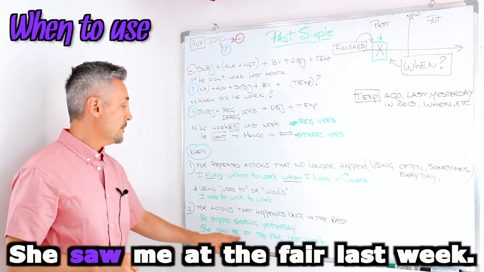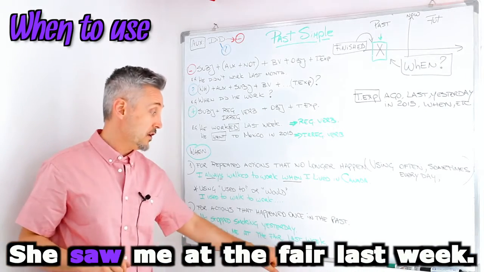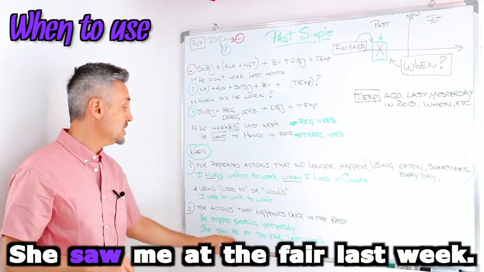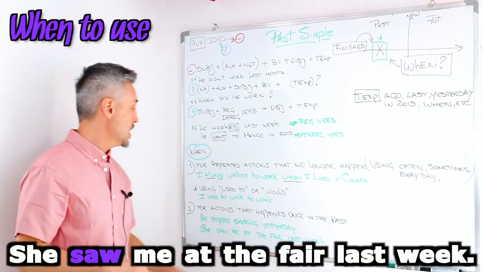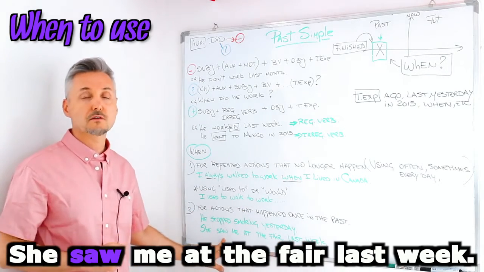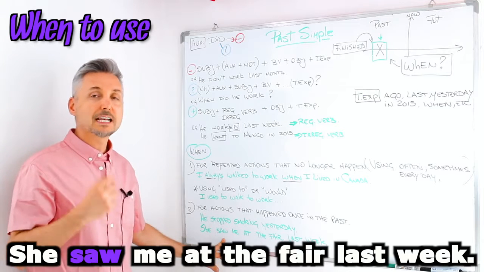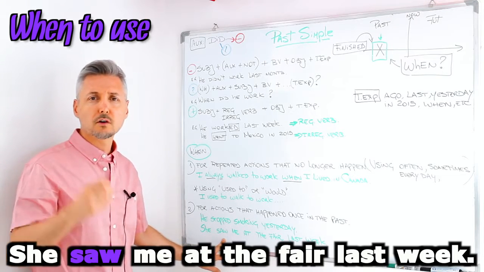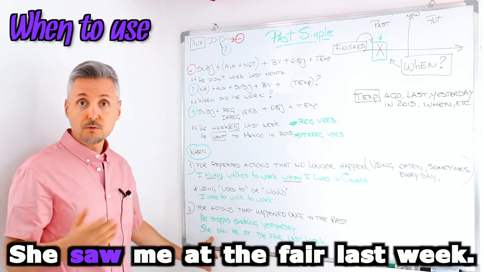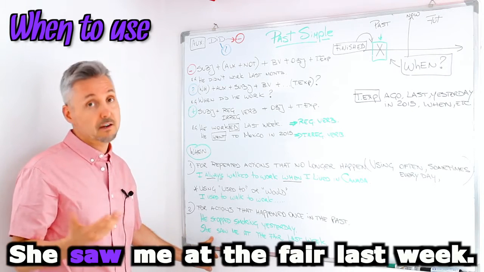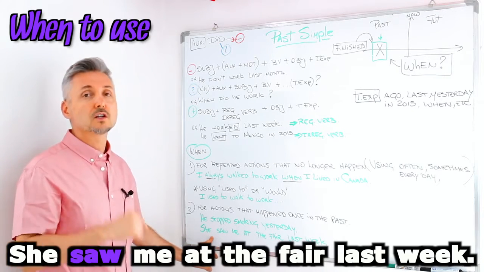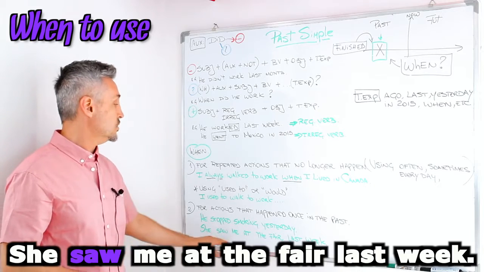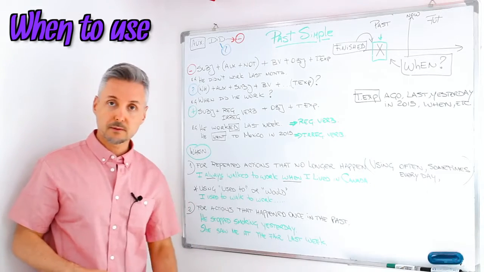Another example. She saw me at the fair last week. So saw is the past of the verb to see. You can check the list of irregular verbs in your grammar book or in your dictionary. So I know that to see is irregular, so the past of to see is saw. She saw me at the fair last week.